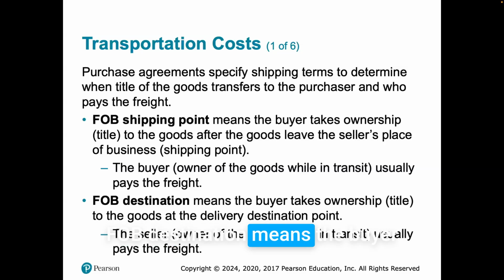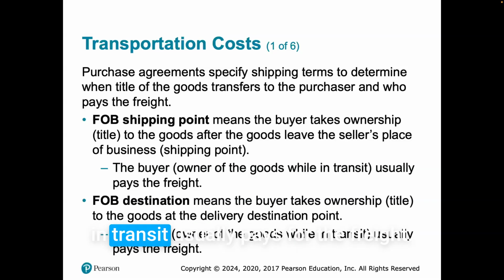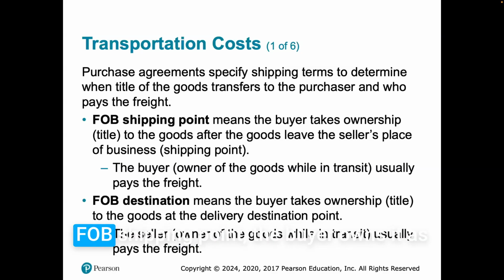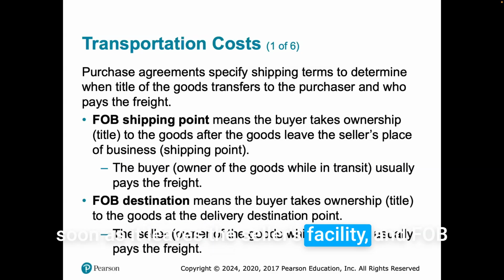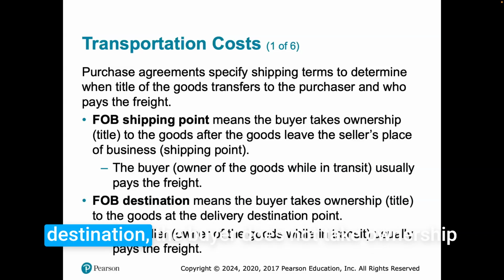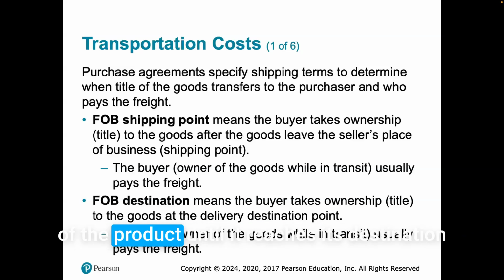FOB destination means the buyer takes ownership title to the goods at the delivery destination point. The seller is owner of the goods while in transit and usually pays for the freight. So you need to understand FOB shipping point, the buyer owns it as soon as it leaves the seller's facility. And FOB destination, the buyer does not take ownership of the product until it reaches its destination.